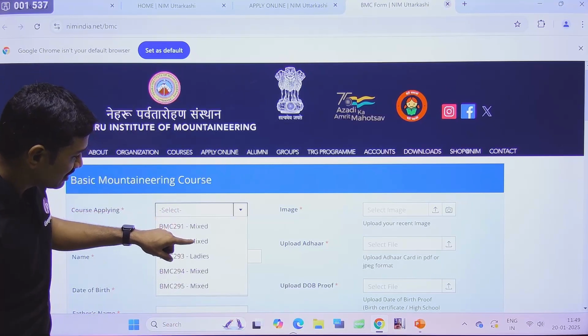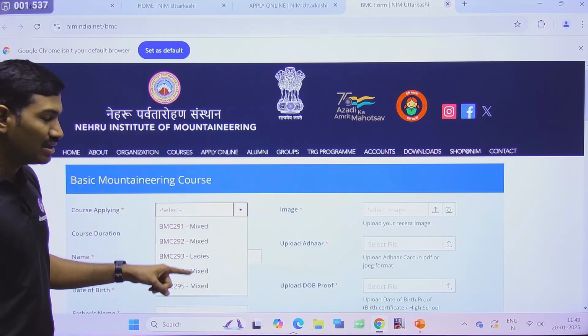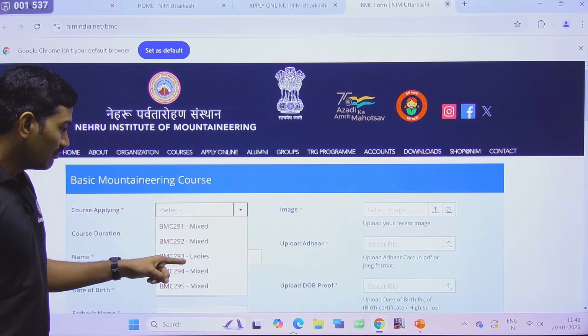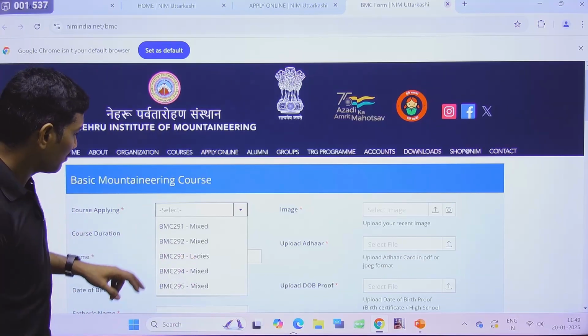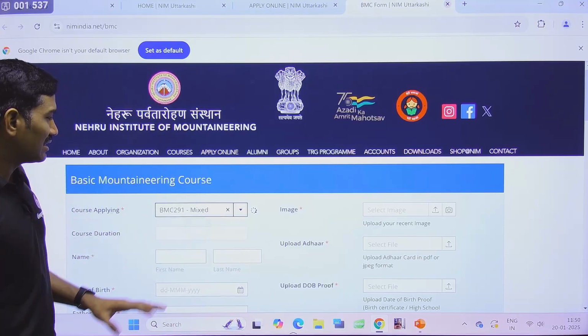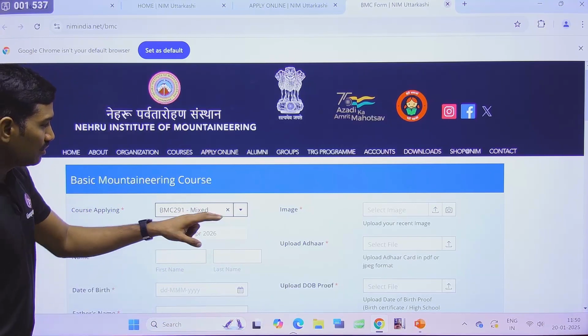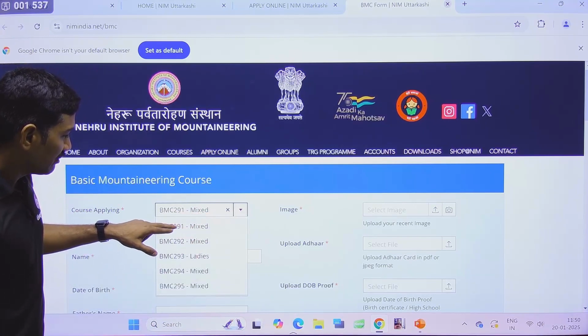In this also, mixed and ladies courses are there. Mixed means both ladies and gents can apply. But whatever is marked ladies, only ladies can apply. This you also need to observe carefully. Now suppose for the mixed, let us see. So I have applied here. Once you click this particular one, 291 I have clicked.